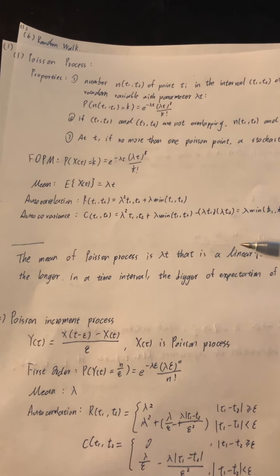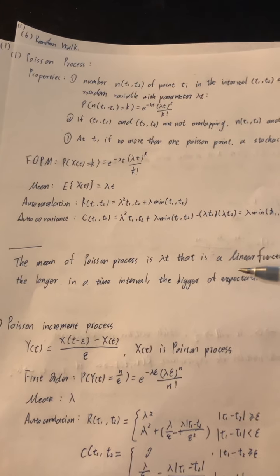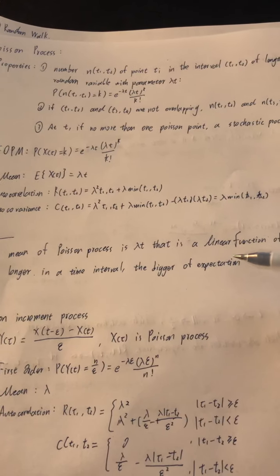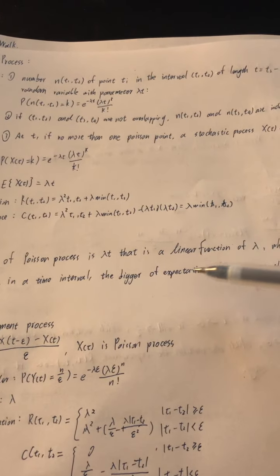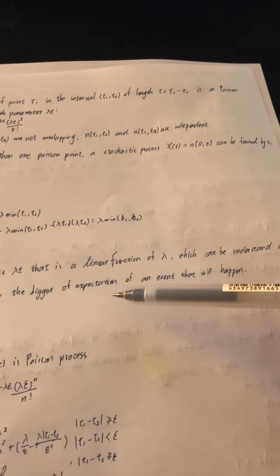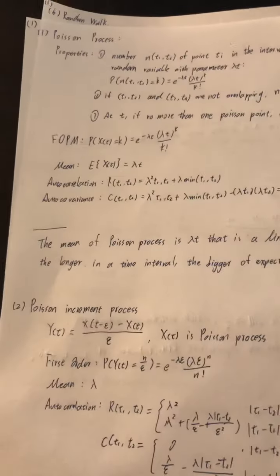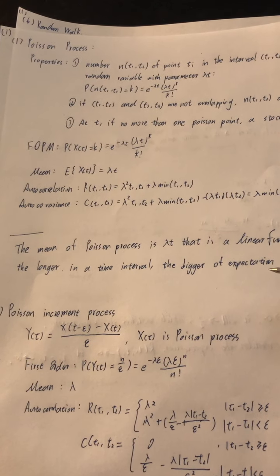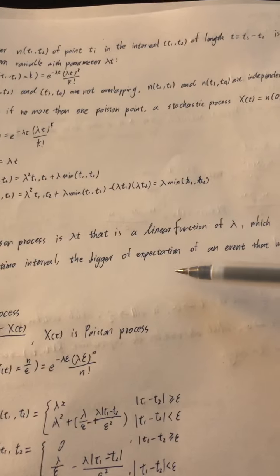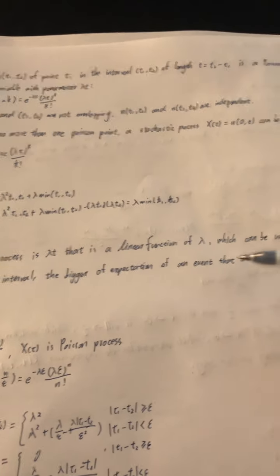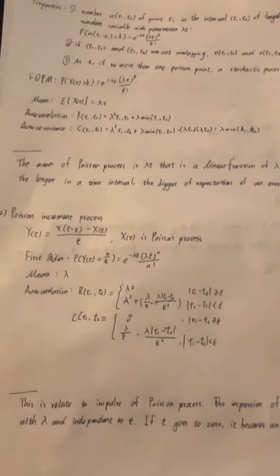For the Poisson process, the mean is lambda t, which is a linear function of t. This can be understood as: the longer the time interval, the bigger the expected number of events that will happen. And then for the second one, the Poisson increments, it has the property like this: